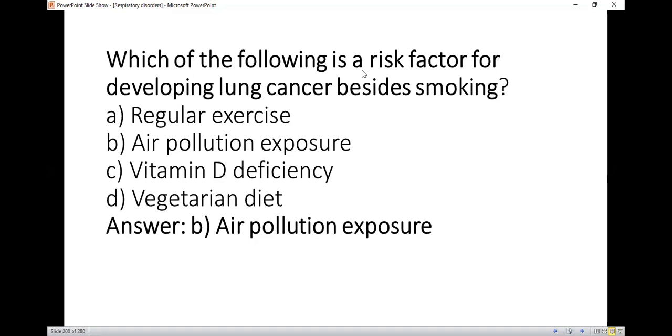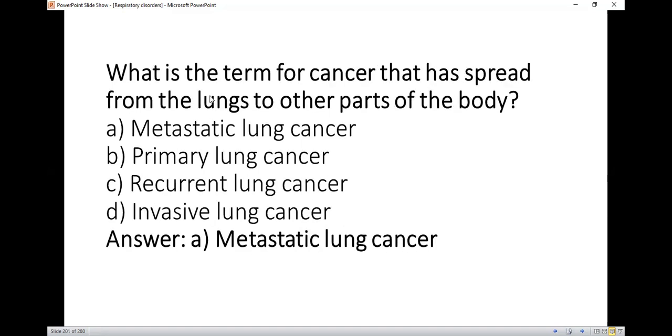Which of the following is a risk factor for developing lung cancer besides smoking? So right option A, B, air pollution exposure. What is the term for cancer that has spread from the lungs to the other part of the body? So right option A, metastatic lung cancer.